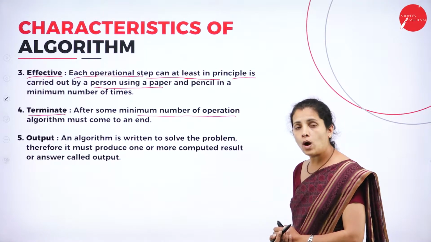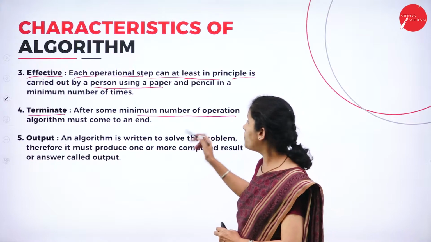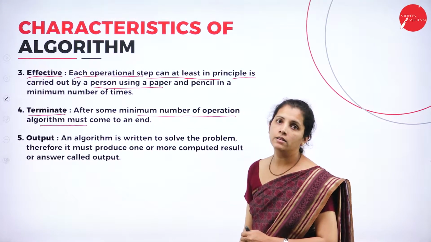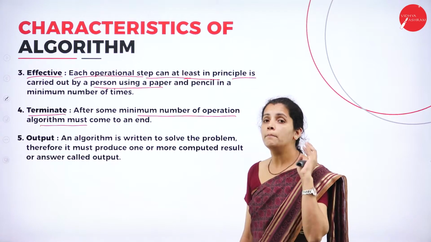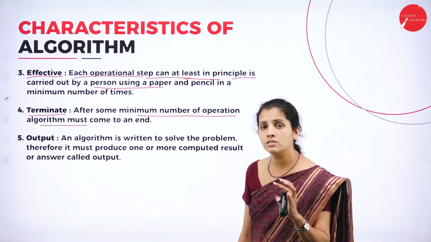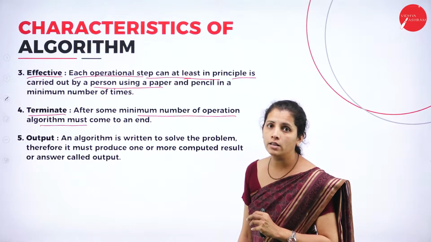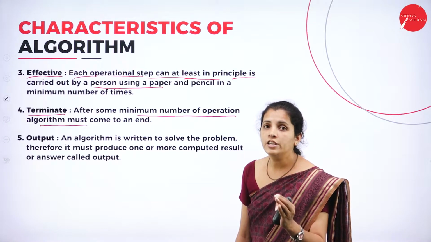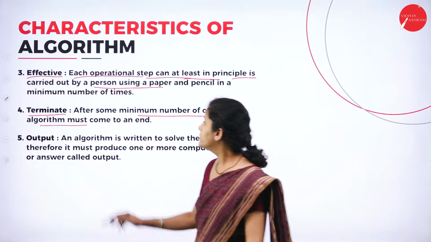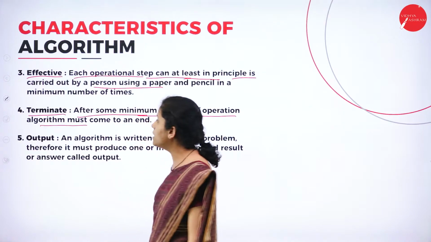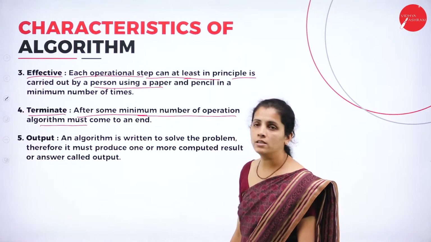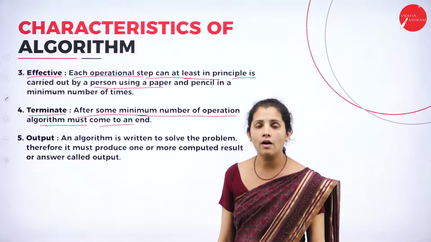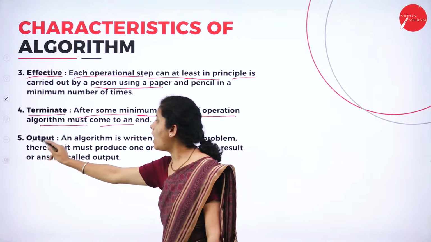That means once the minimum number of operations is done in an algorithm, the algorithm must come to an end. So after some minimum number of operations, the algorithm must come to an end, and after that I'm going to get the output.